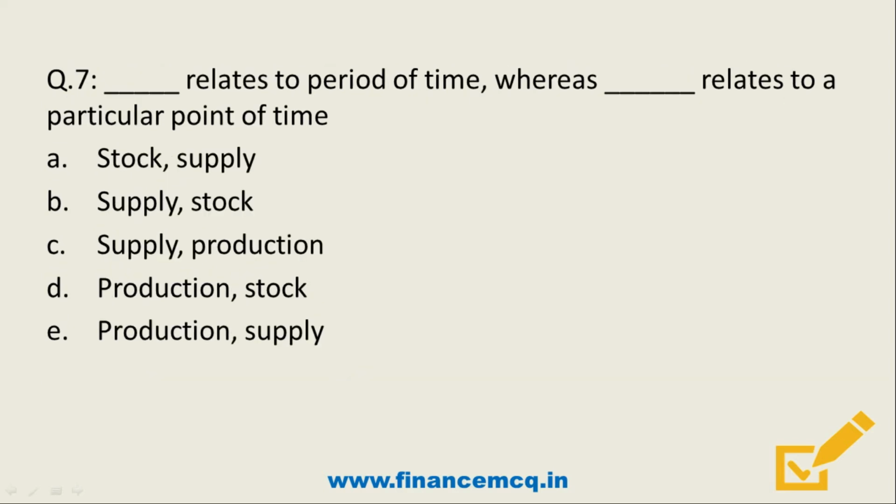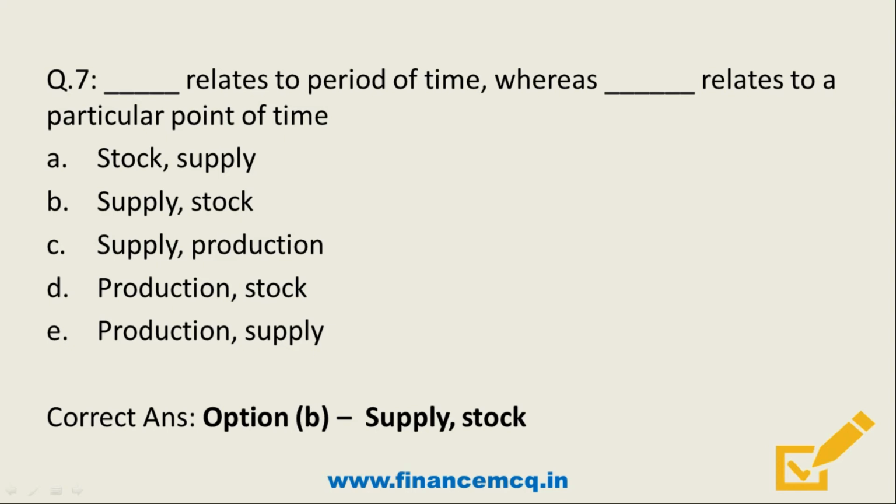So moving on to question number 7: dash relates to period of time, whereas dash relates to a particular point of time. Option A, stock and supply. Option B, supply and stock. Option C, supply and production. Option D, production and stock. Option E, production and supply. So what's the correct answer?